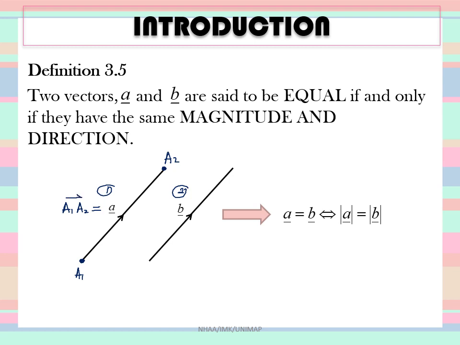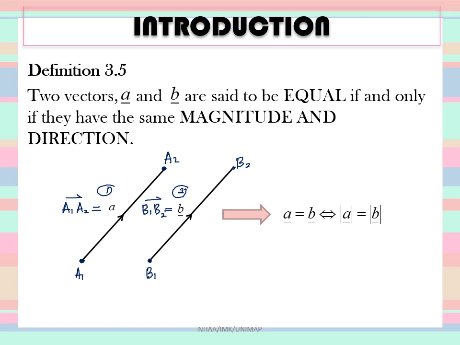Same goes for B. If you don't want to use small letter B with underline, you can label this as B1 going toward B2, capital B1, capital B2 with the arrow on top of them. No matter which one you use, it doesn't matter because they are similar.